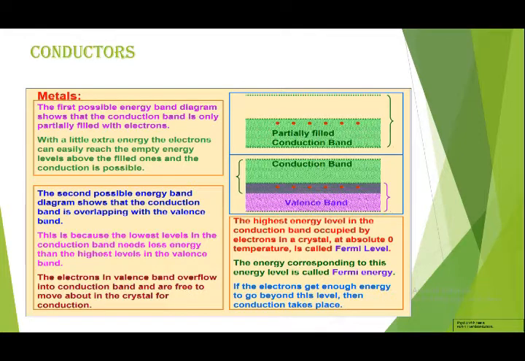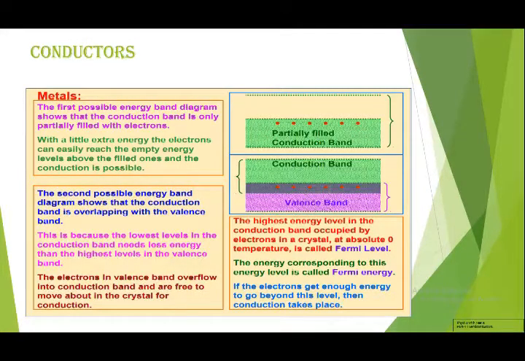Every substance has two bands. First is the valence band, another is the conduction band. The energy of the valence band is less than the conduction band. So in conductors, you can see in the first diagram, the possible energy band diagram shows that the conduction band is only partially filled with the electrons. With a little extra energy, the electrons can easily reach the empty energy levels above the filled ones and